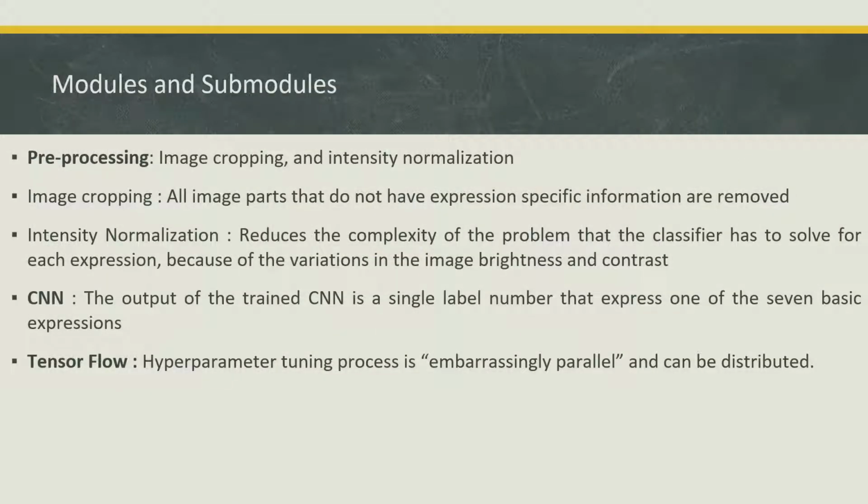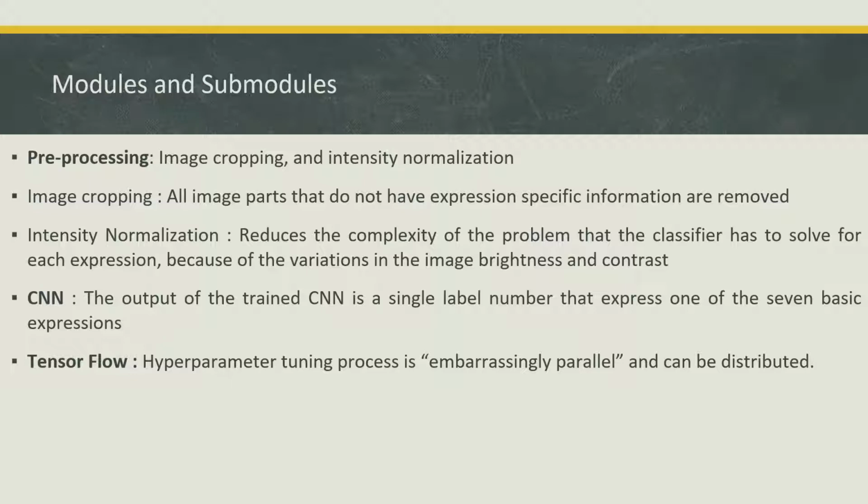And basically the modules we have, again I repeat, is pre-processing, that is image cropping and intensity normalization. Then the input is for the CNN, convolutional neural network, and where it will output a single label number that expresses one of the 7 basic expressions.